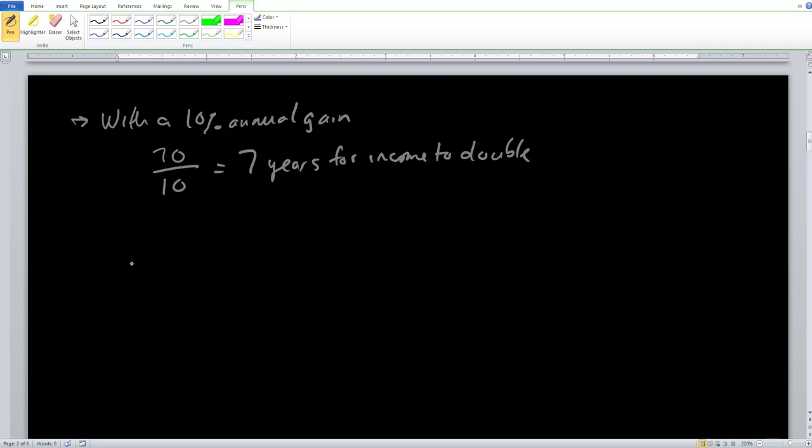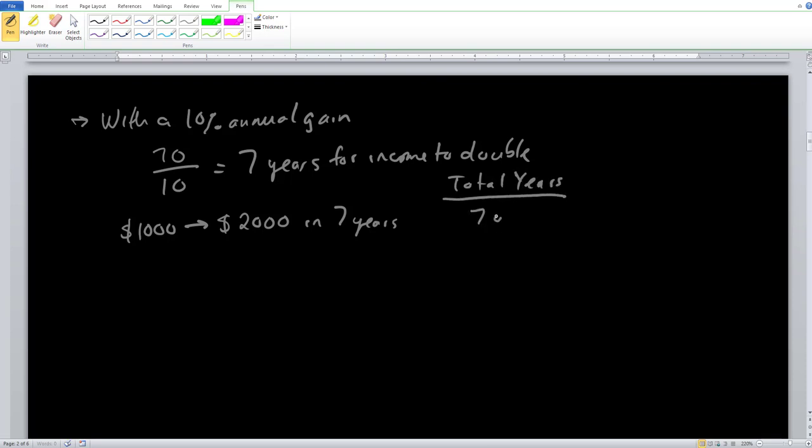So that tells us that every 7 years, our $1,000 should be doubling. So we can go ahead and use the specific numbers that we have. We start off with $1,000. And then, how much is this $1,000 going to become? We double, so times 2. Our money becomes $2,000 in 7 years. And we can put another column right here that just says total years. So far, at the end of 7 years, we have $2,000.